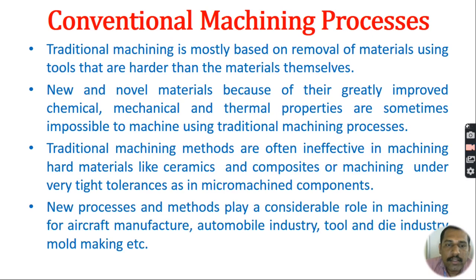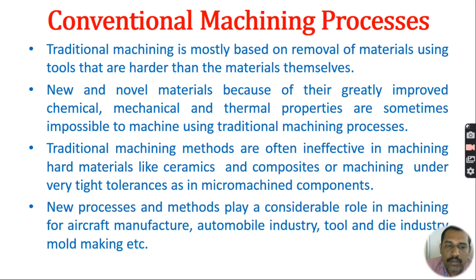Sometimes the conventional machining process is ineffective for machining hard materials like ceramics and composites, and it is very difficult to achieve close tolerance.